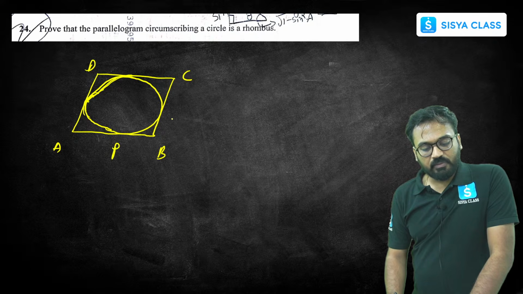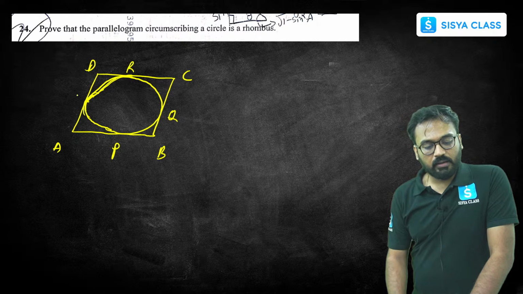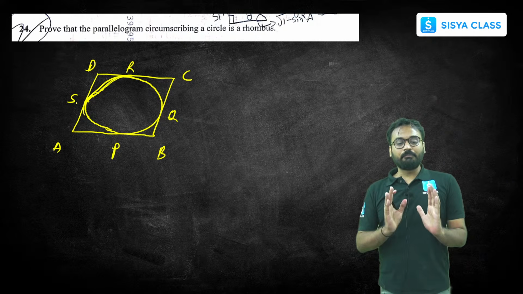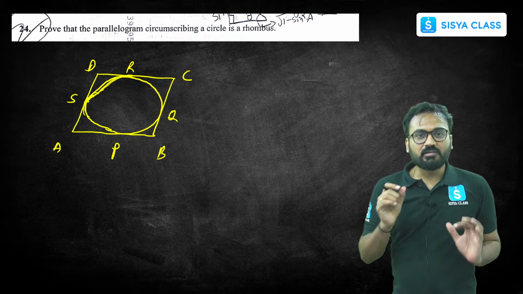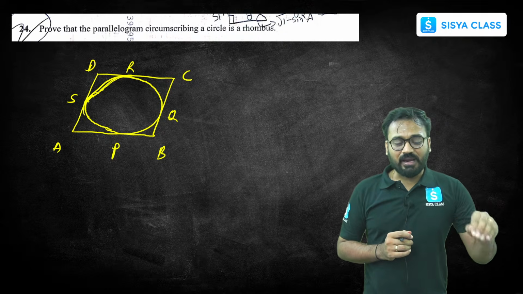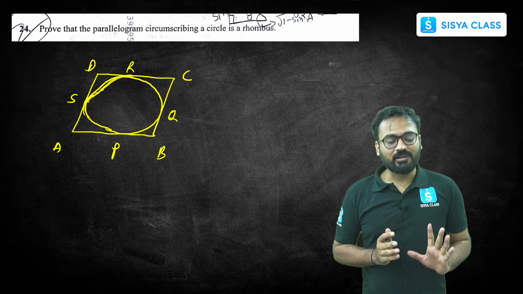Let's write this P, Q, R, S. Now, this is a parallelogram. ABCD is a parallelogram, and this is a circle which is touching the parallelogram sides at P, Q, R and S respectively.